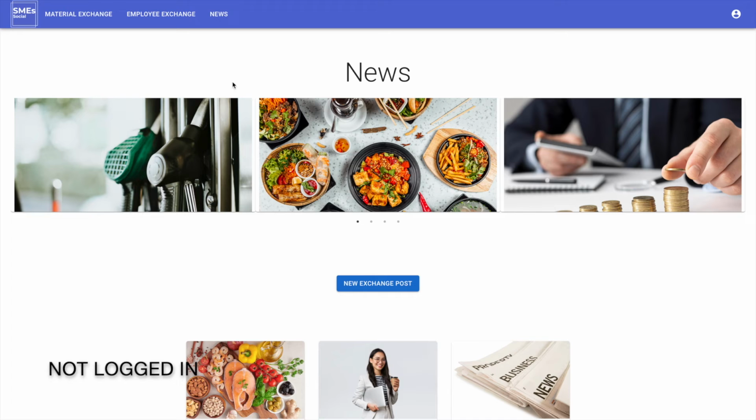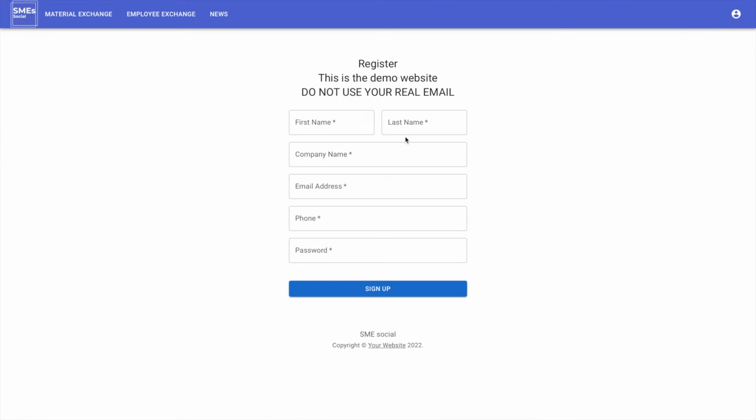Go back to the home page. Before I log in, I will show you the profile menu. If you're not logged in, it will show you sign in or register. And then I will register.